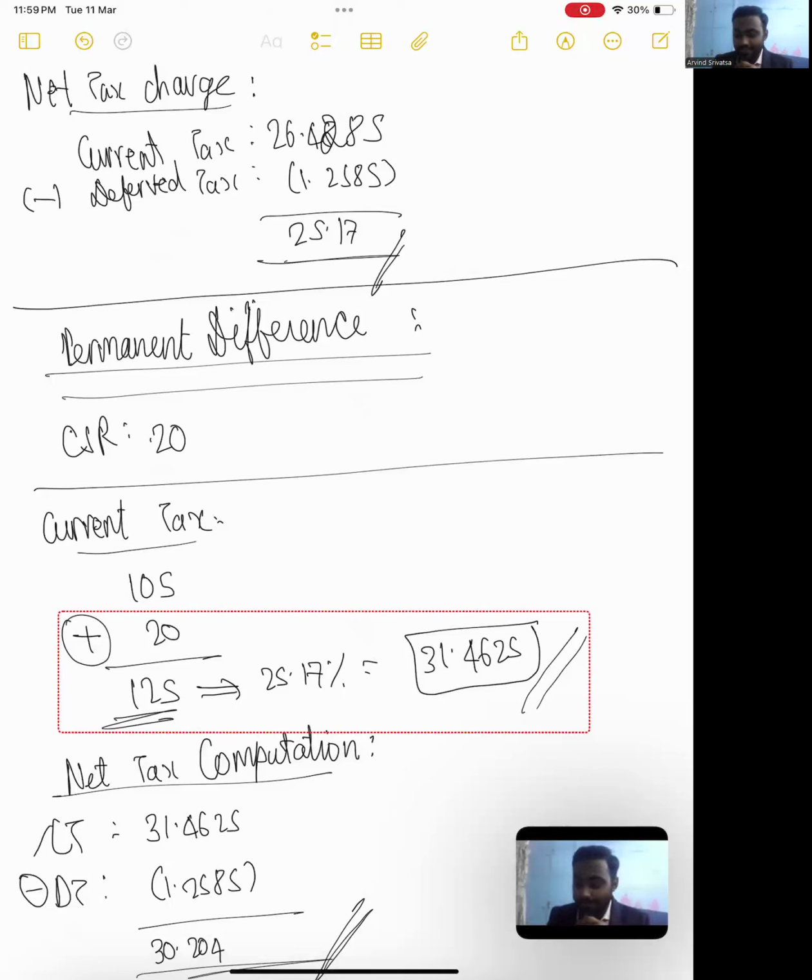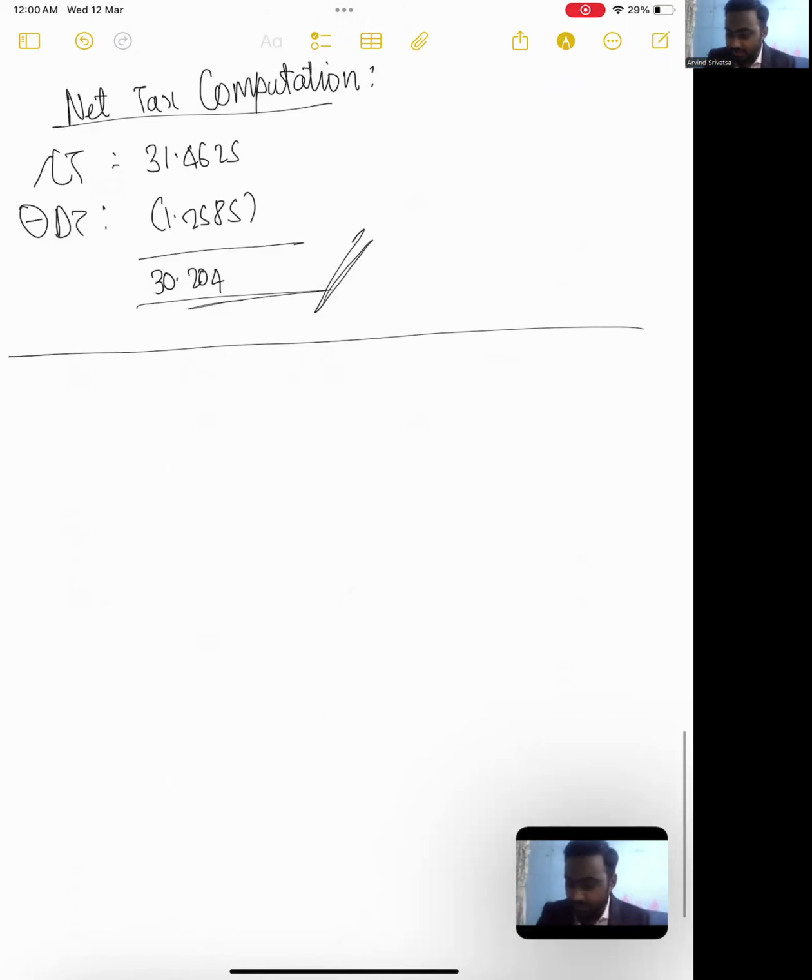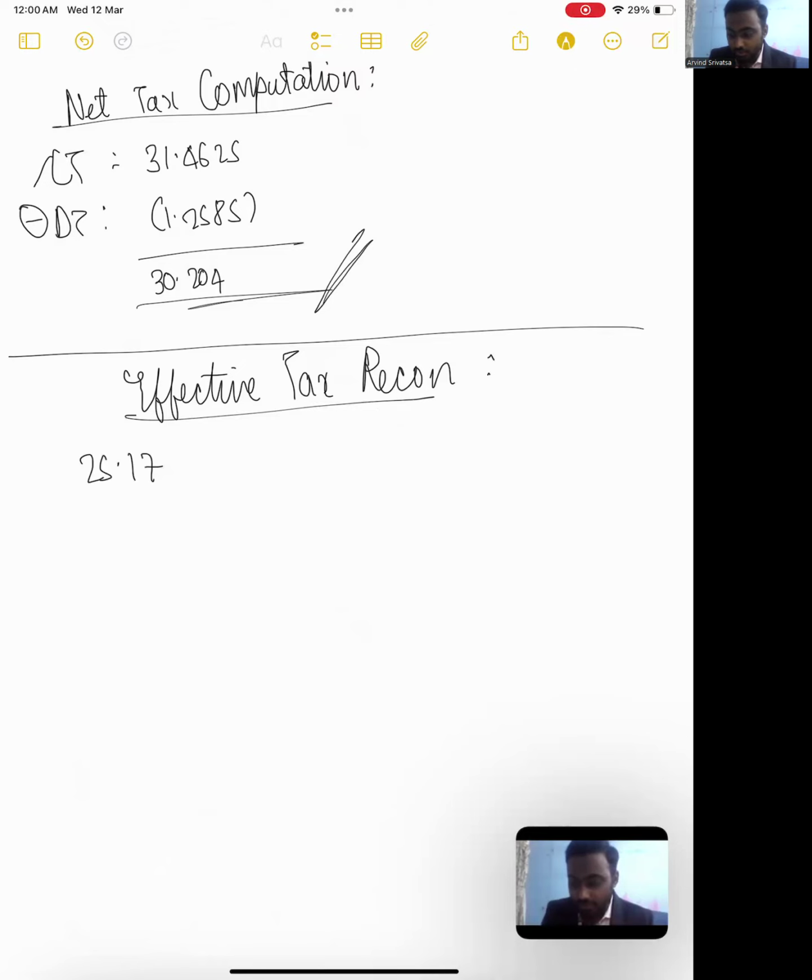But here it's not matching. The investor will get afraid. Oh, what? We're applying 25.17 to 100, but it's not coming to 25.17. Sir, why is it 30.204? Any person who doesn't know finance will ask, right? That is why, to explain to an investor who doesn't know what Ind AS 12 is, why the tax rate exactly applied on the profit before tax does not match the actual net tax charge, we have a concept called effective tax reconciliation, which will basically bridge the gap between 25.17 and 30.204.